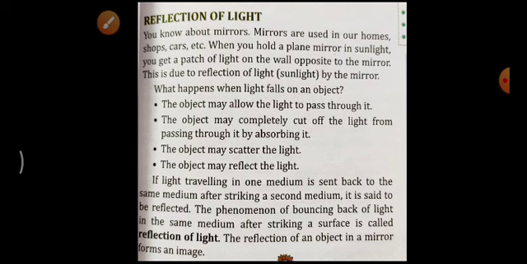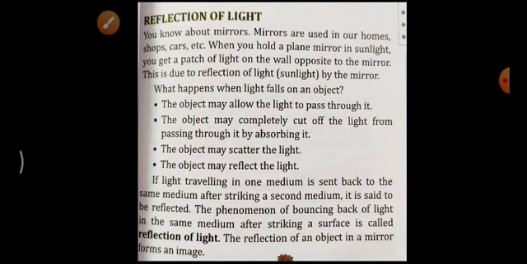So if light traveling in one medium is sent back to the same medium after striking a second medium, it is said to be reflected. Different types of mediums are there. Air is also a medium, glass is also a medium, and some other objects are also different types of mediums.